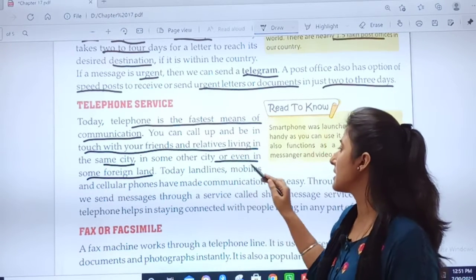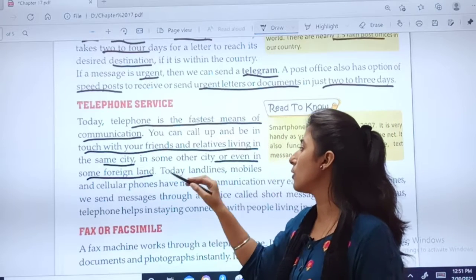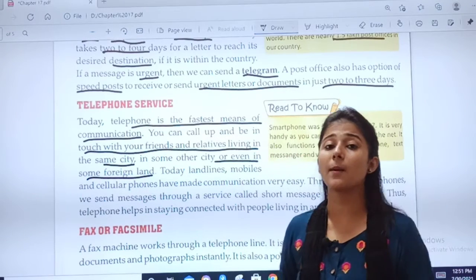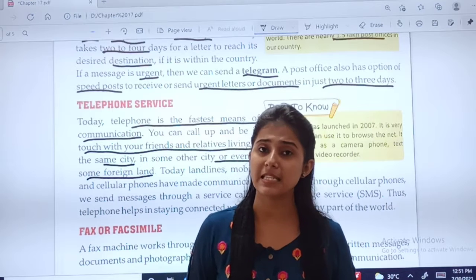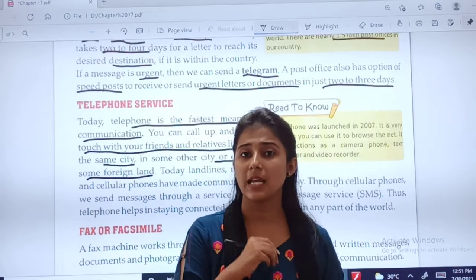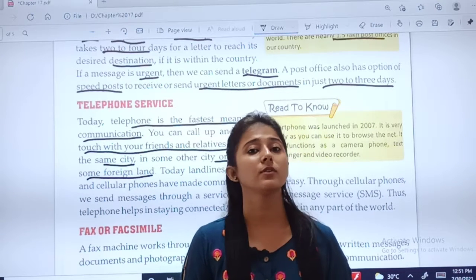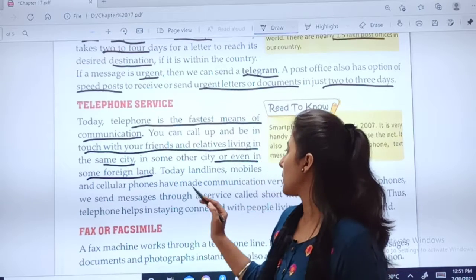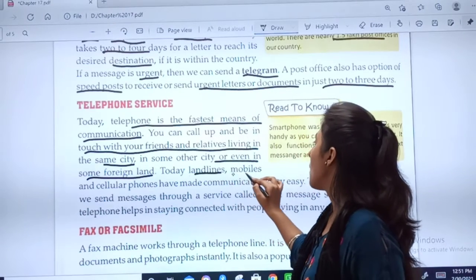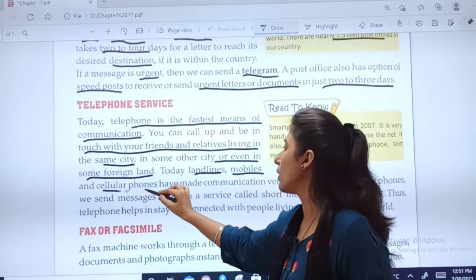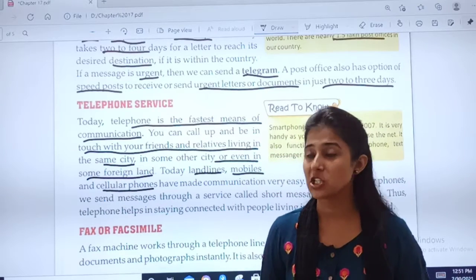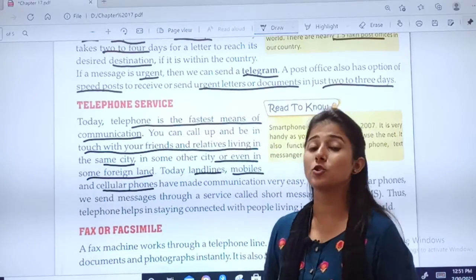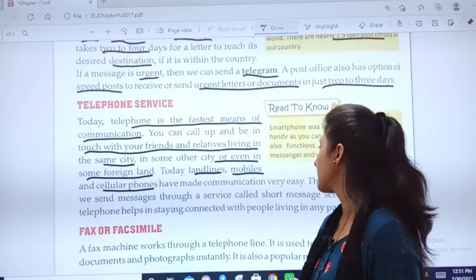Today, landlines, mobiles and cellular phones have made communication very easy. Nowadays, do you send letters to your relatives? No. Why? Because landlines, mobile and cellular phones have made it very easy to communicate, right?